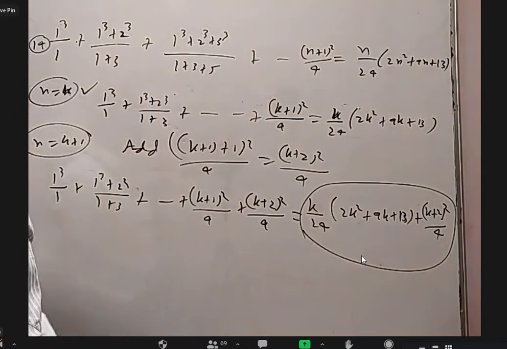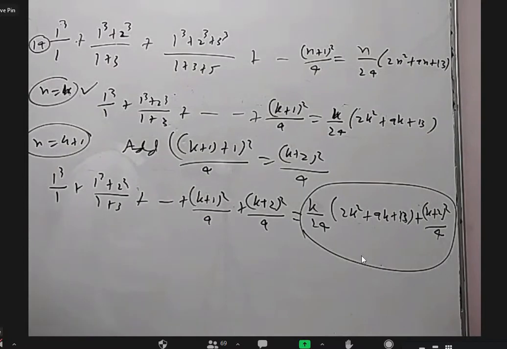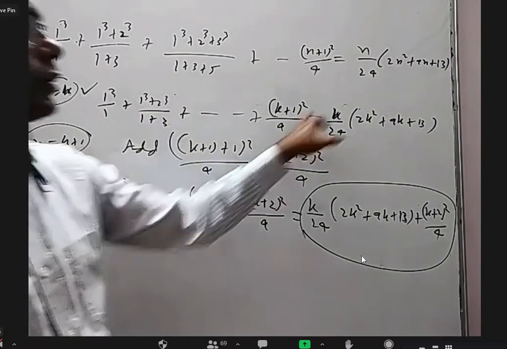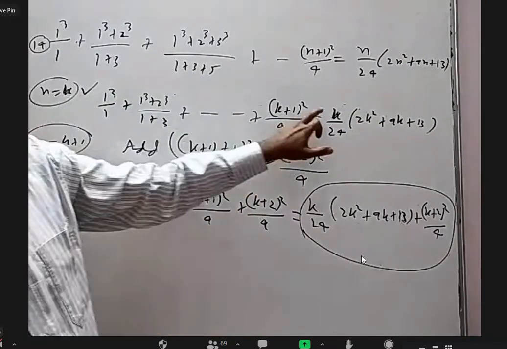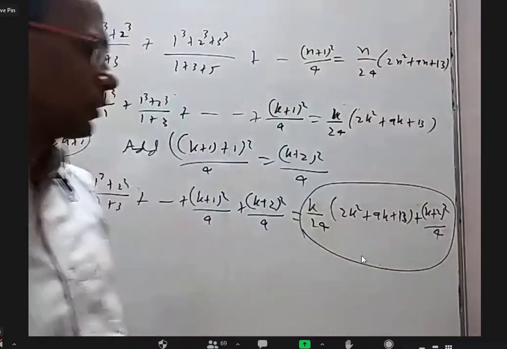Sir, (k+1)/24 into [2(k+1)² + 9(k+1) + 13]... in the place of this, I need to get k plus 1. So (k+1)/24 into [2(k+1)² + 9(k+1) + 30].